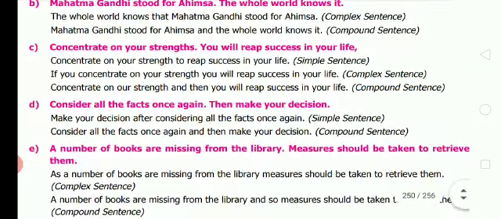Moving on to B. Mahatma Gandhi stood for Ahimsa. The whole world knows it. So, you can change into complex. The whole world knows that Mahatma Gandhi stood for Ahimsa. Next one. Changing into compound sentence. Mahatma Gandhi stood for Ahimsa and the whole world knows it.